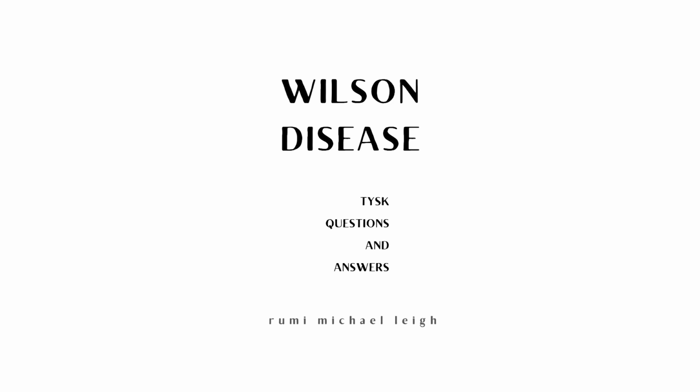8. What kind of foods should be avoided in a person that has Wilson disease? Foods high in copper such as nuts, chocolate, etc. should be avoided in a person that has Wilson disease. 9. What is ceruloplasmin? Ceruloplasmin is a protein that is synthesized in the liver.